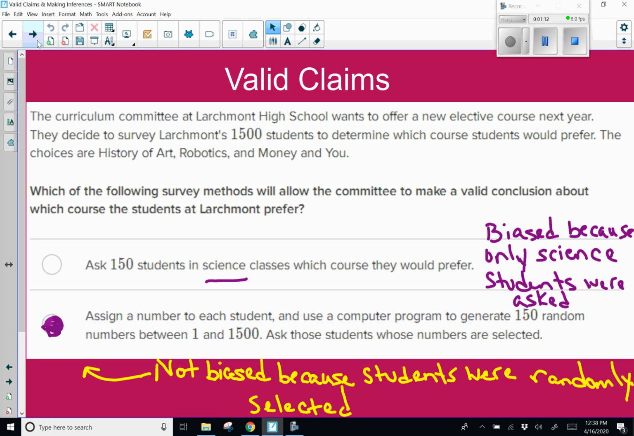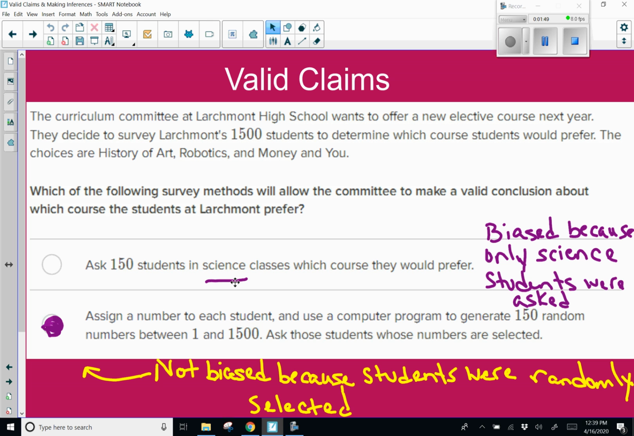The curriculum committee at Larchmont High School wants to offer a new elective course next year. They decide to survey Larchmont's 1,500 students to determine which course students would prefer. The choices are history of art, robotics, and money and you. Which of the following survey methods would allow the committee to make a valid conclusion about which course the students at Larchmont prefer? If you look in the first answer choice, you'll see that they only asked students in science classes. That could be a biased conclusion because only science students were asked. It wasn't a random sample.